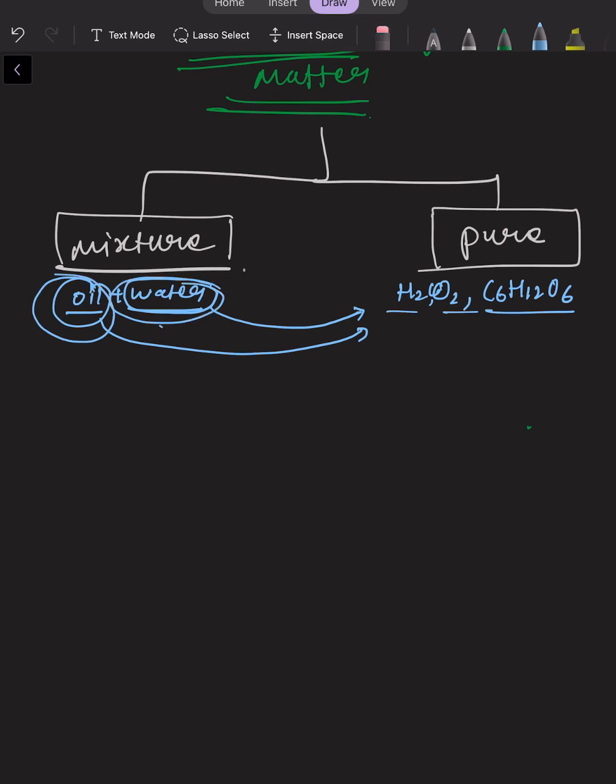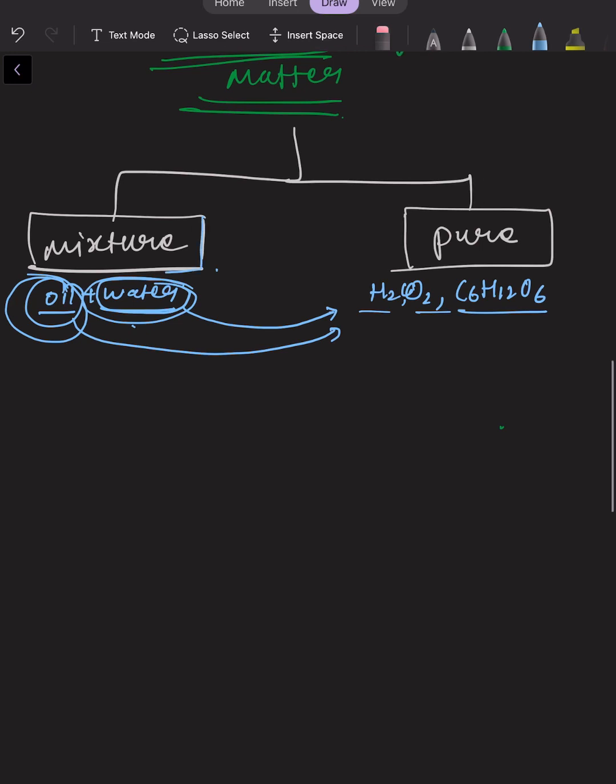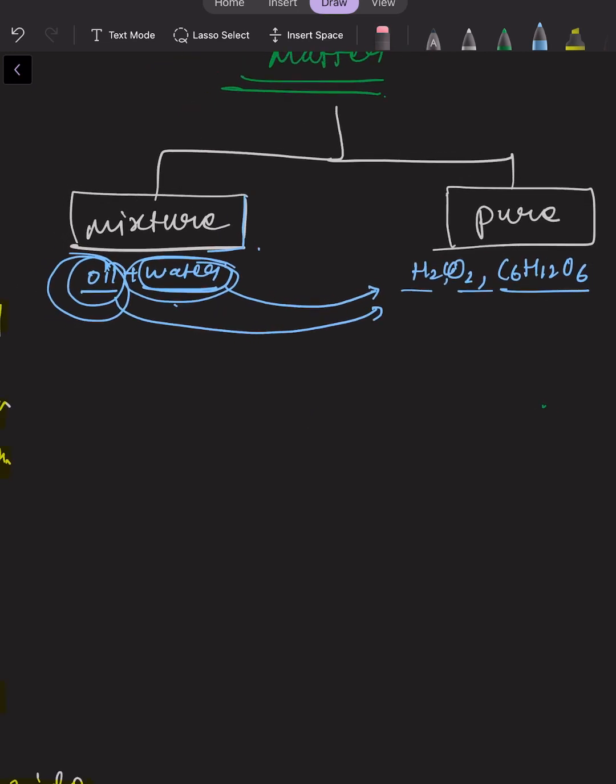Okay, so how can we define mixture? The mixture is a combination of two or more than two pure matter. So an example of mixture is oil plus water, or we can say soil plus water.